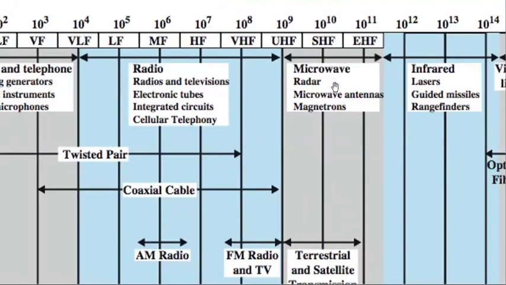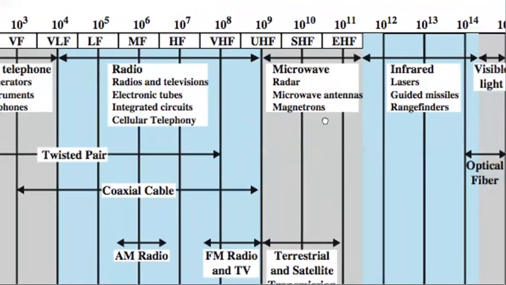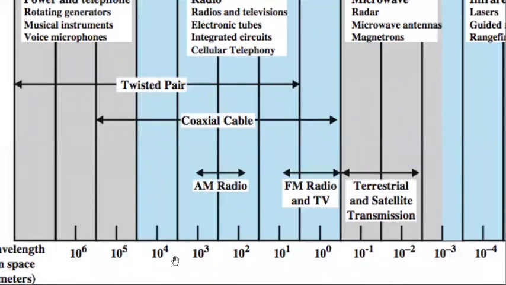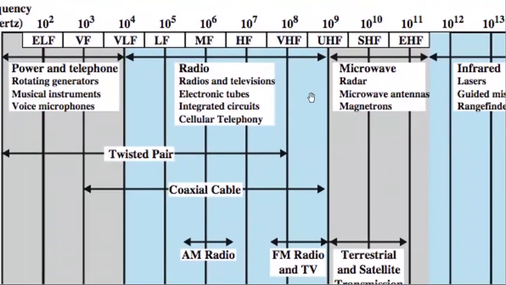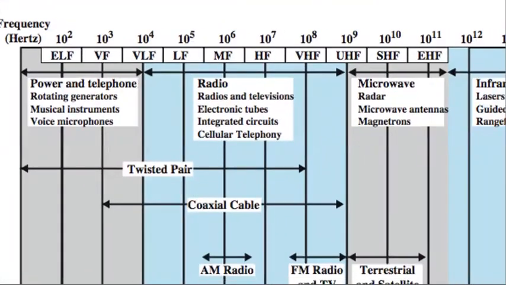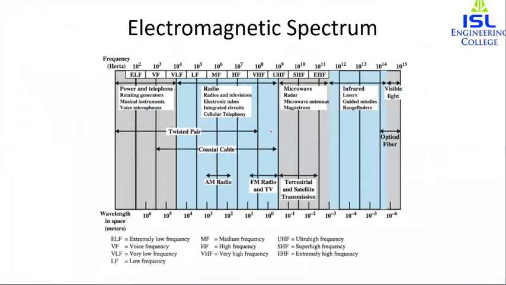Microwave antennas are at extremely high frequency, and infrared, visible light and optical fiber are even higher. This diagram represents which kind of transmission medium will be better. Twisted pair and coaxial cable go up to very high frequency, while optical fiber is beyond extremely high frequency, so it has greater transmission, and actually greater bandwidth.